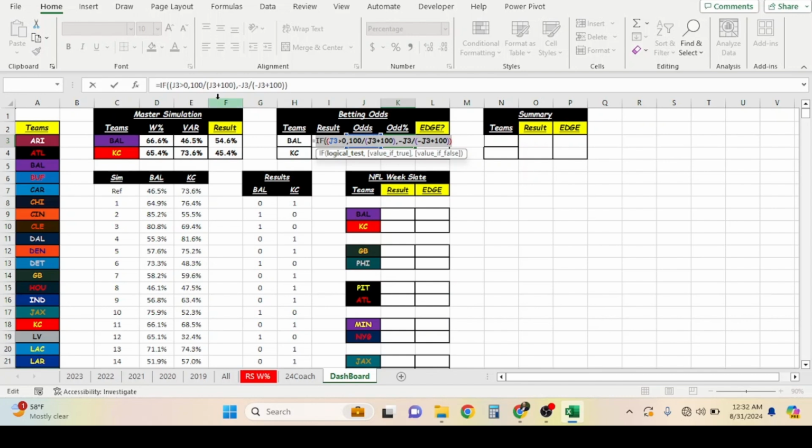So, of course, somewhere in the formula, I goofed up. Let's take a look. It's better than 0. It's 100 divided by the odds plus 100.